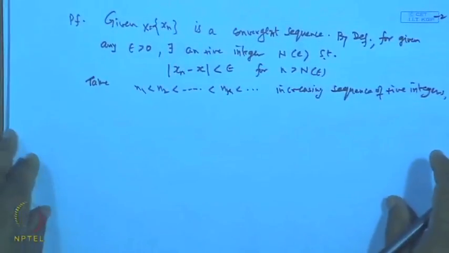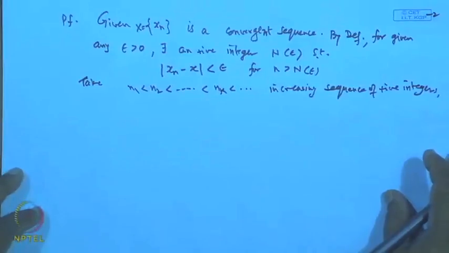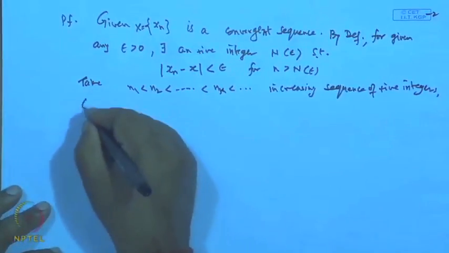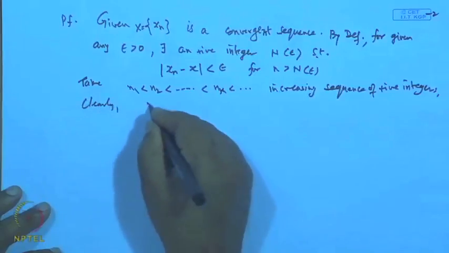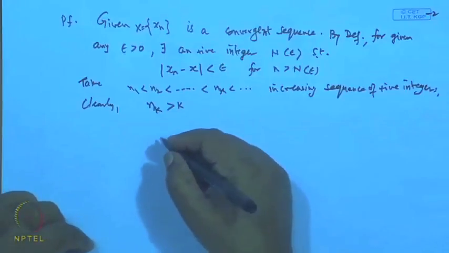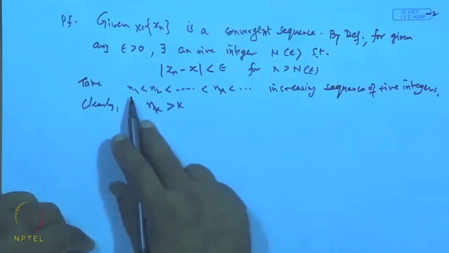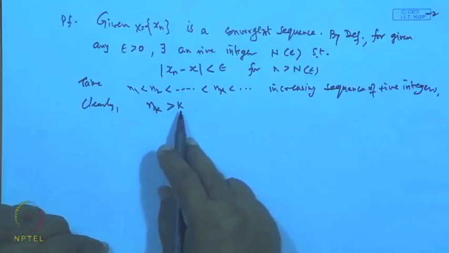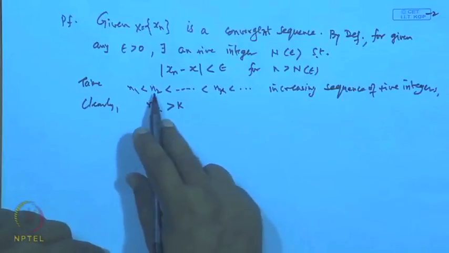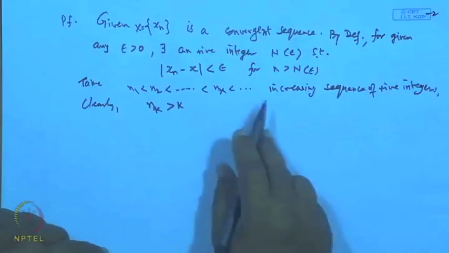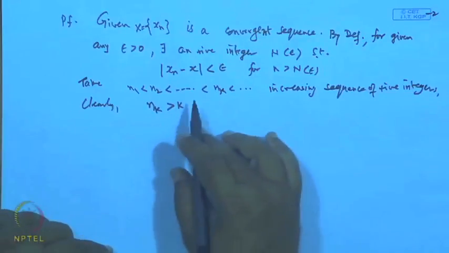Now, obviously, clearly this n_k will be greater than or equal to k, because if k is 1, then you can identify n_1 which is greater than or equal to 1; then if k is 2, you can identify another positive integer n_2 such that n_1 is less than n_2, which is greater than or equal to 2, and like this. So, it is very easy to verify that this follows.